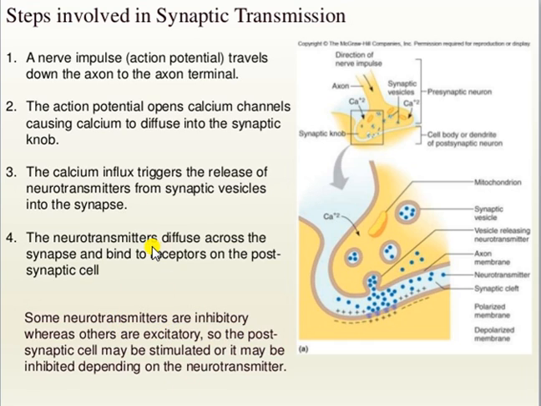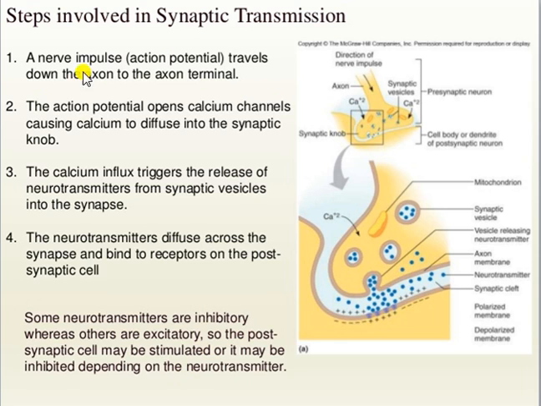In this slide you can also see one thing: some neurotransmitters are inhibitory while others are excitatory. We have to keep that in mind, because the neurotransmitters released from the presynaptic neuron can excite the next neuron or sometimes inhibit the next neuron. So always keep in mind that the postsynaptic cell may be stimulated or it may be inhibited depending on the type of neurotransmitter. That means whatever type of neurotransmitter is released, whether stimulatory or inhibitory, based on that the next neuron will be further stimulated or inhibited.